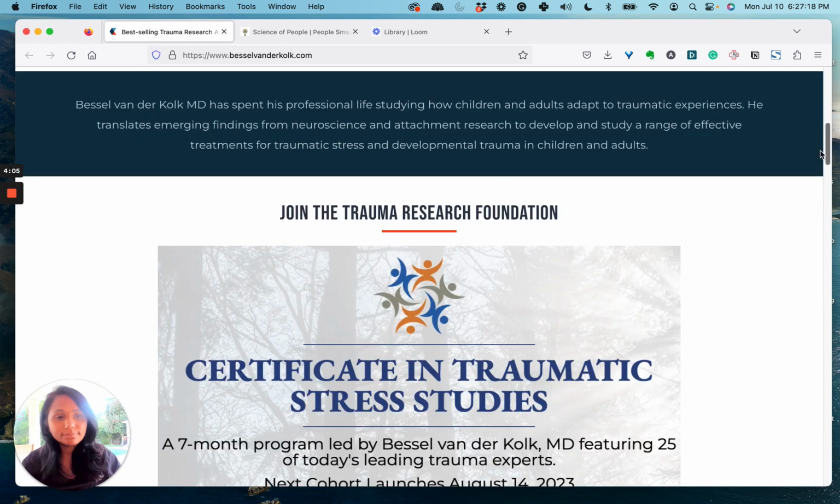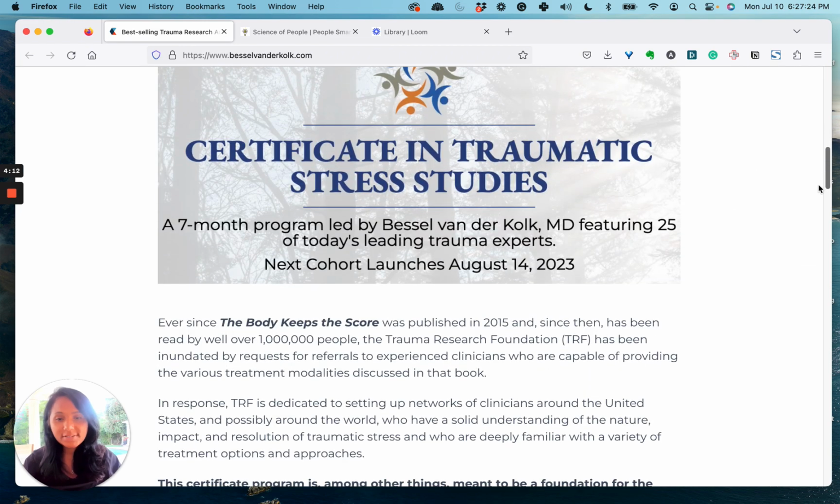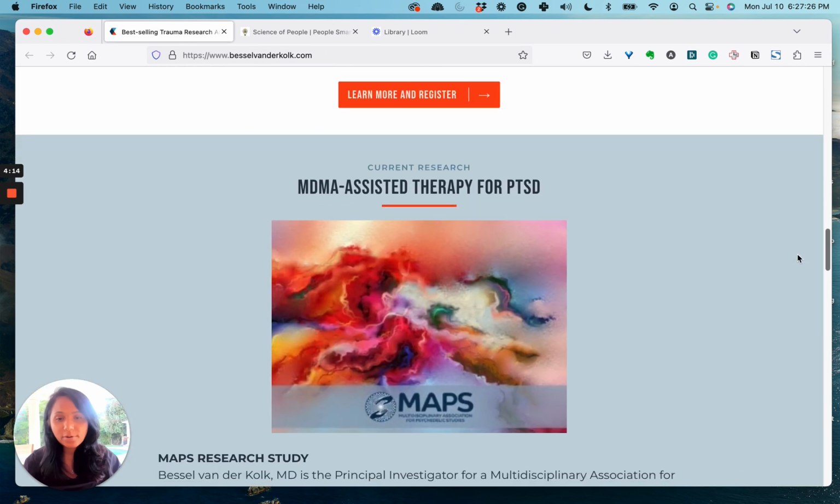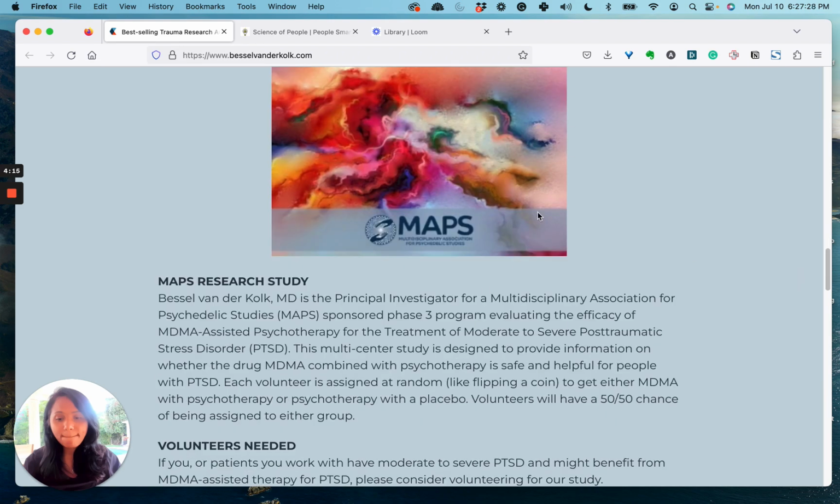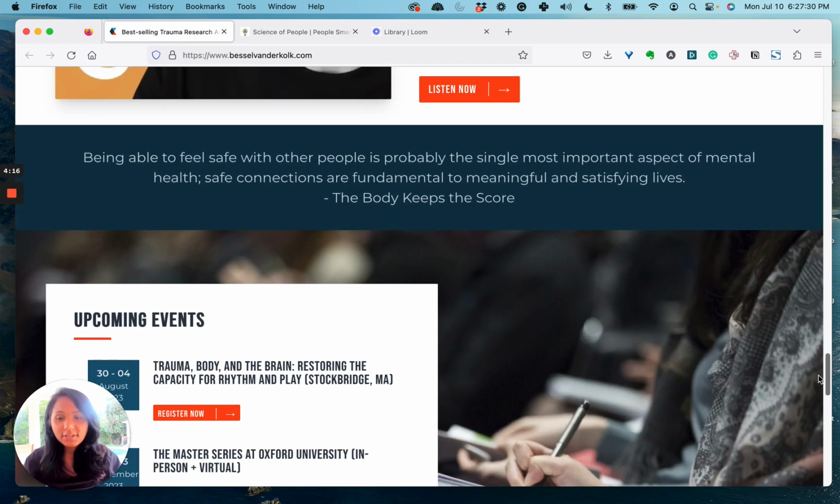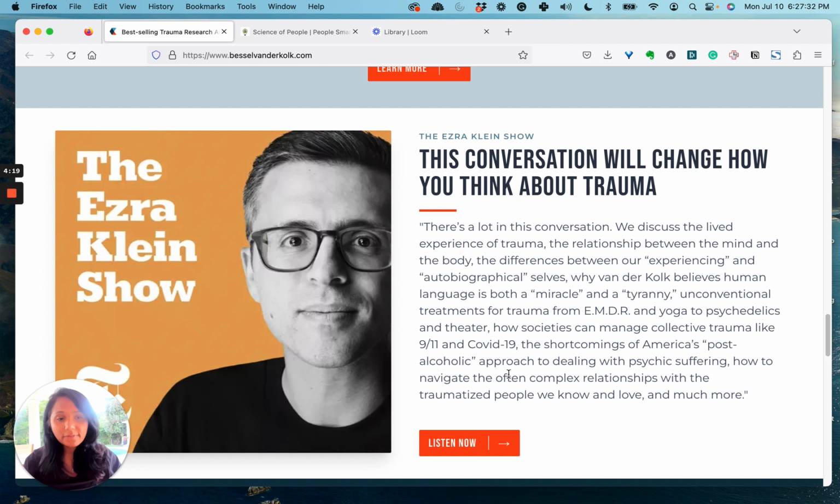All right, so now here's a brief description of Bessel. Here's how you can join his research foundation. He gives a little bit of an update on his research, and then here's a podcast that he was on, the Ezra Klein Show, and you can listen now. Notice the arrows. The arrows are very popular because people, when they see arrows, are more likely to click a button, and so that's why he has these arrows on all of his buttons. It's a good little trick if you want more people to click your buttons.